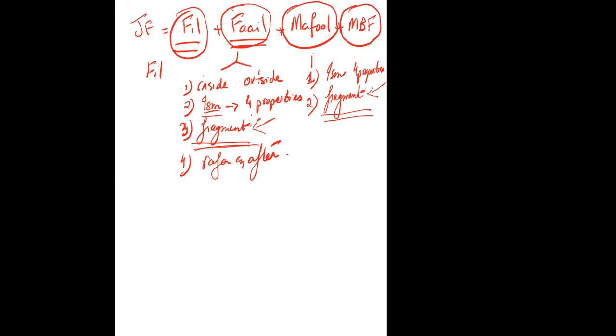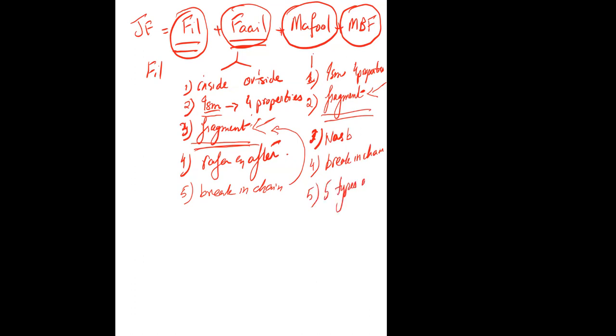And number 5 will be the break in chain in case of fragments. This will be nasab, and these will be then the break in chain. And then we have 5 types of maful. So these are the things that we will have to look for in maful.